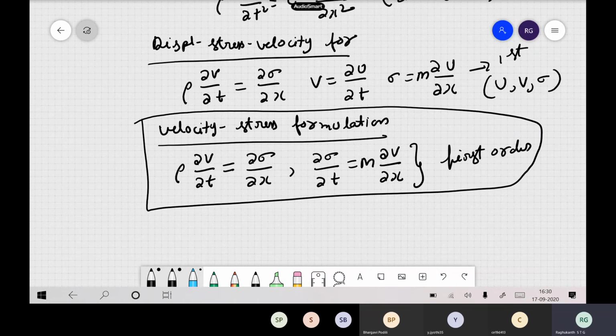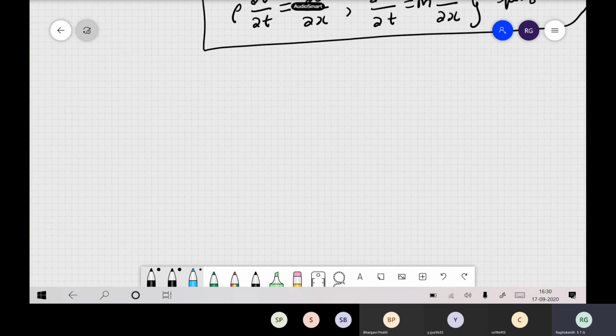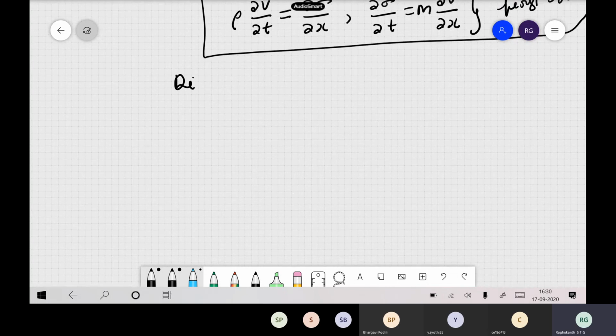So in the next class we will start our velocity stress formulation, and our full class will concentrate on dispersion. This is a very problematic thing in all our numerical calculations. Generally, if you take an elastic medium, there is no chance of dispersion.